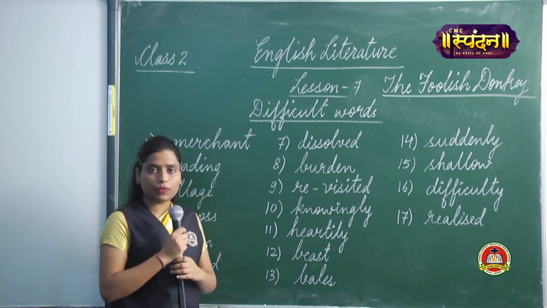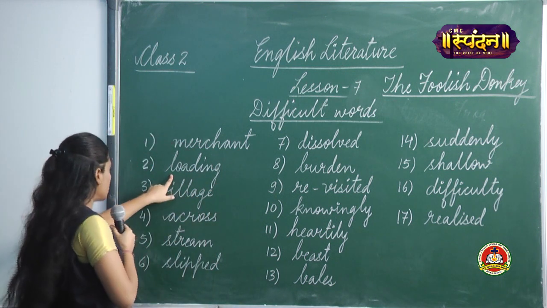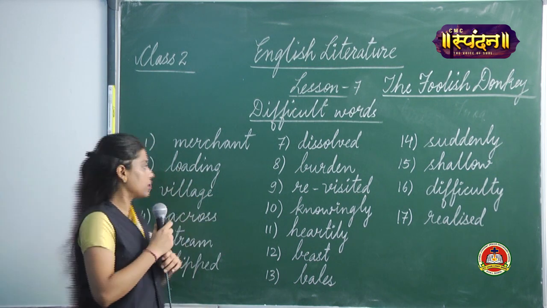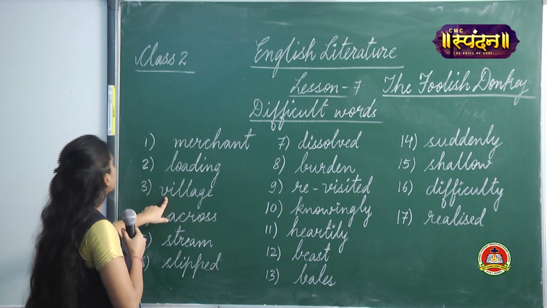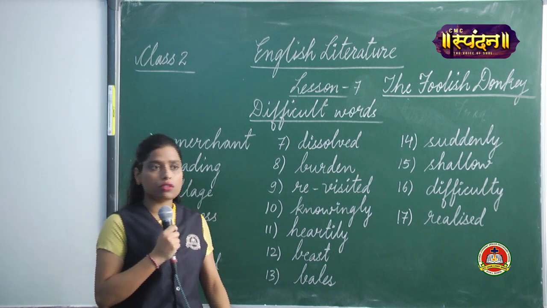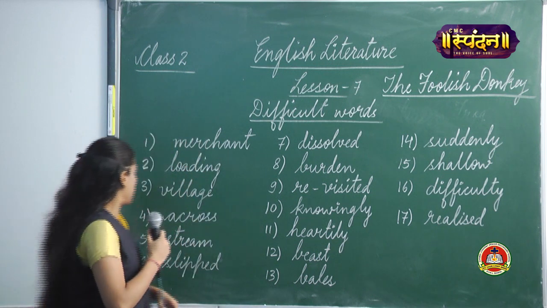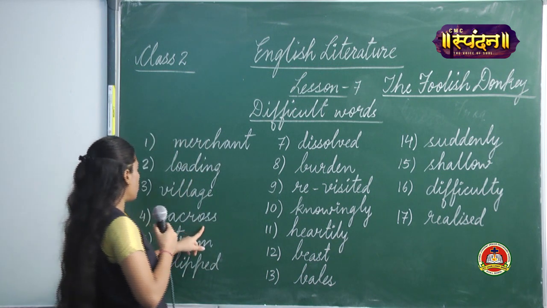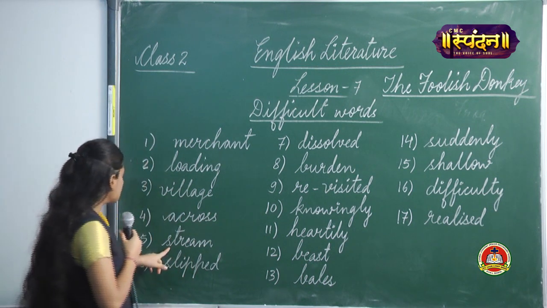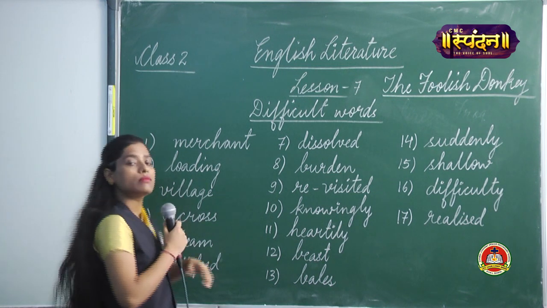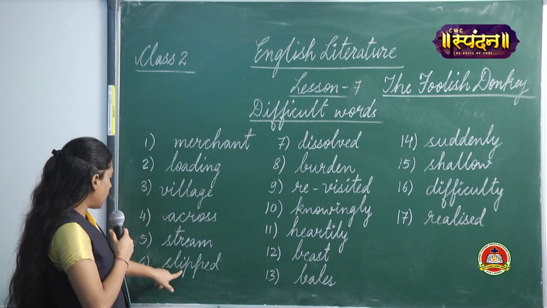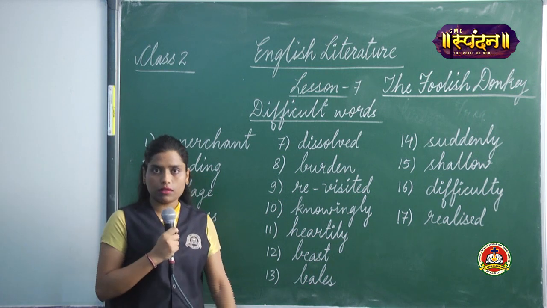The first word is M-E-R-C-H-A-N-T, merchant, merchant. The second word is L-O-A-D-I-N-G, loading, loading. Next is V-I-L-L-A-G-E, village, village. The next word is A-C-R-O-S-S, across, across. The next word is S-T-R-E-A-M, stream, stream. Then we have S-L-I-P-P-E-D, slipped, slipped.